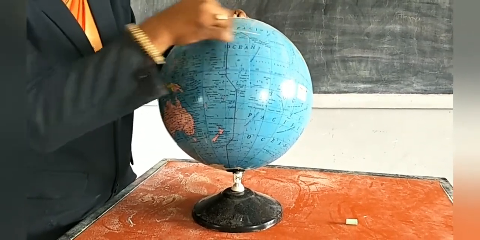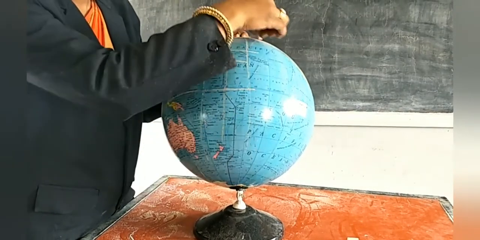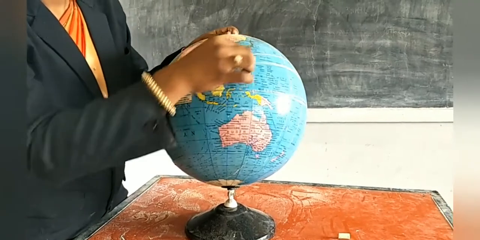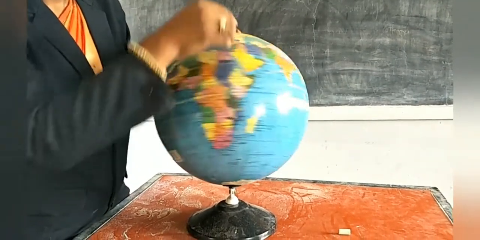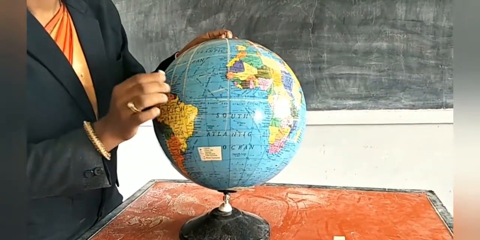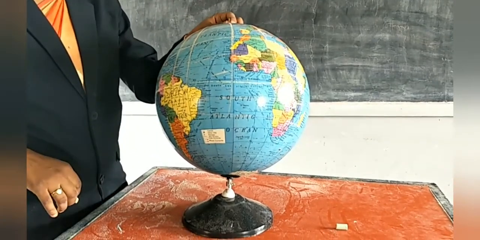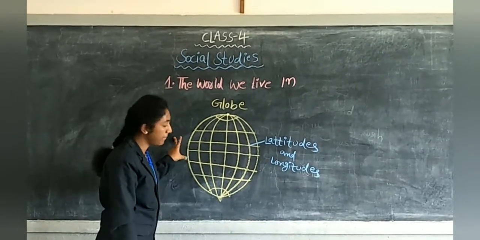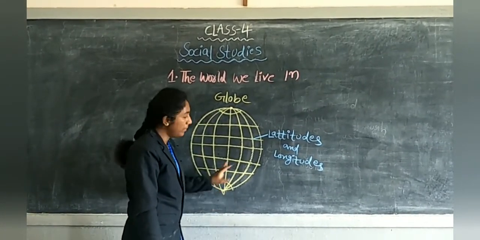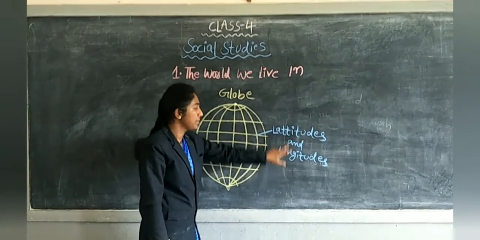Look at the globe. On the globe, latitudes and longitudes are marked on it. These are latitudes and longitudes. They are marked in degrees. Look children, this is a globe. On the globe, what is marked?